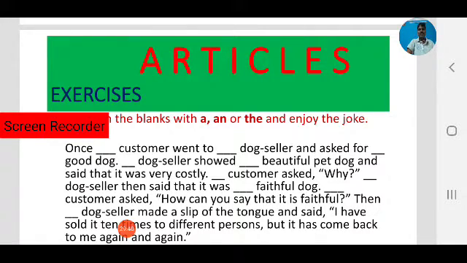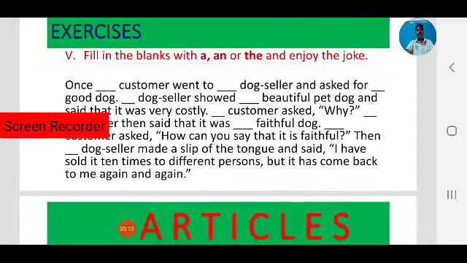So observe the joke. Here, what are the nouns? Customer, dog seller, dog. These are nouns. So before nouns we use articles. Based on the usage, whether it is specific or unspecific, we use different articles. Now fill in the blanks with different articles. Now let's check the answers.